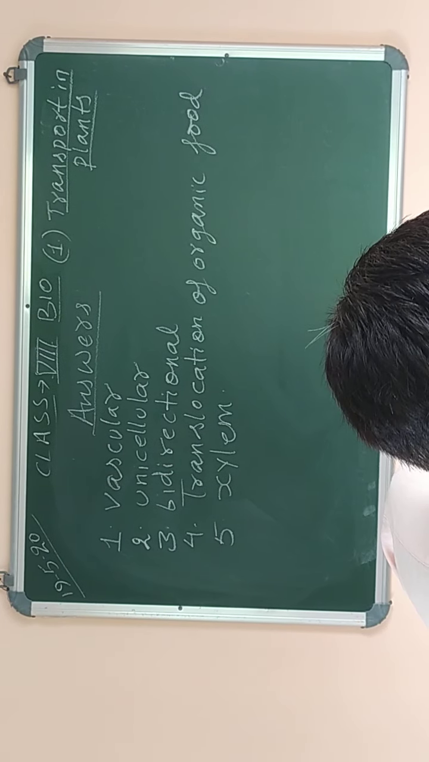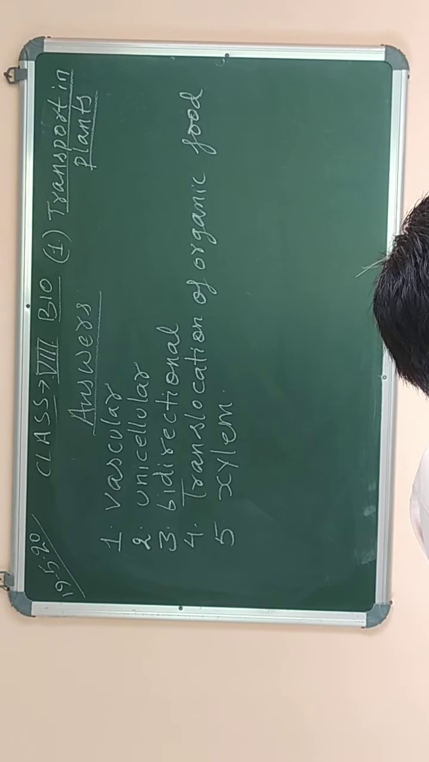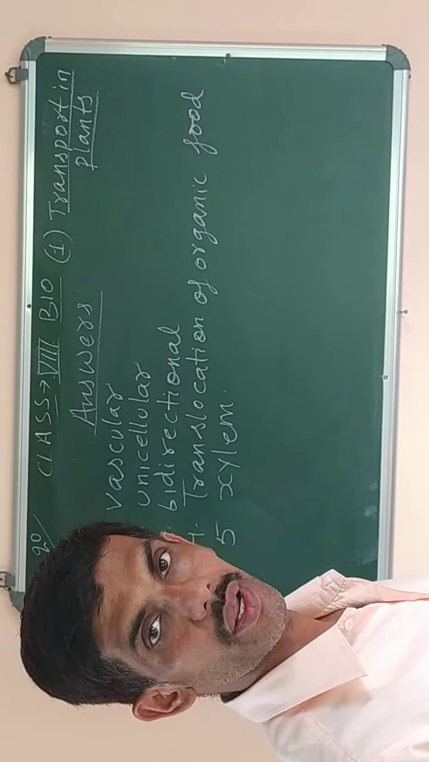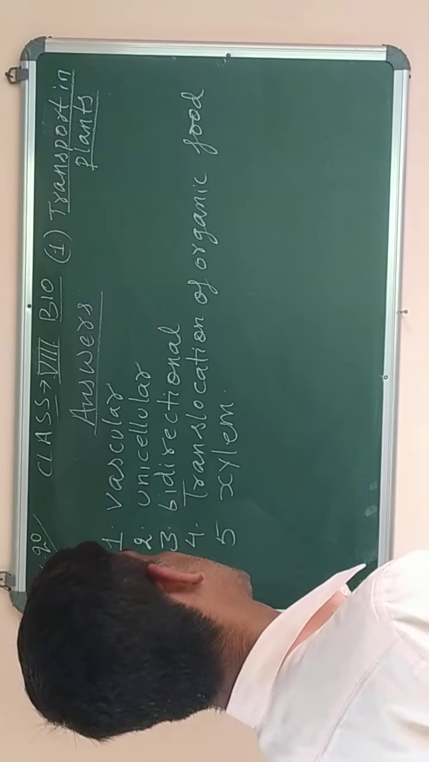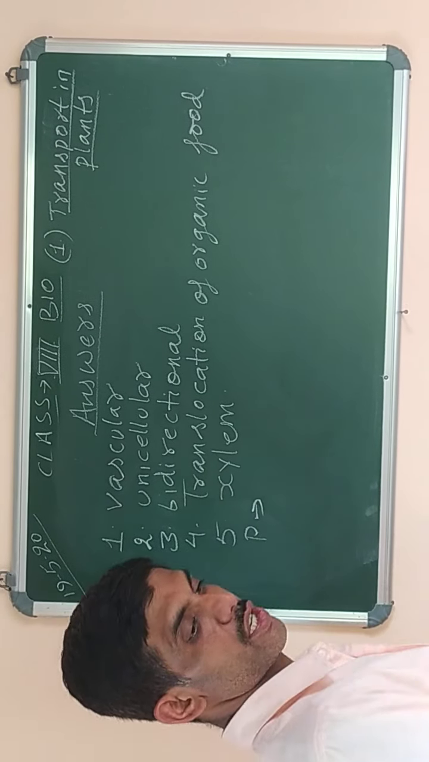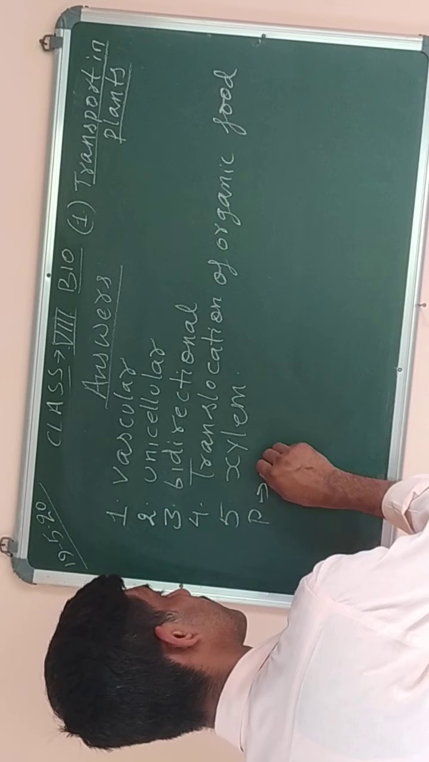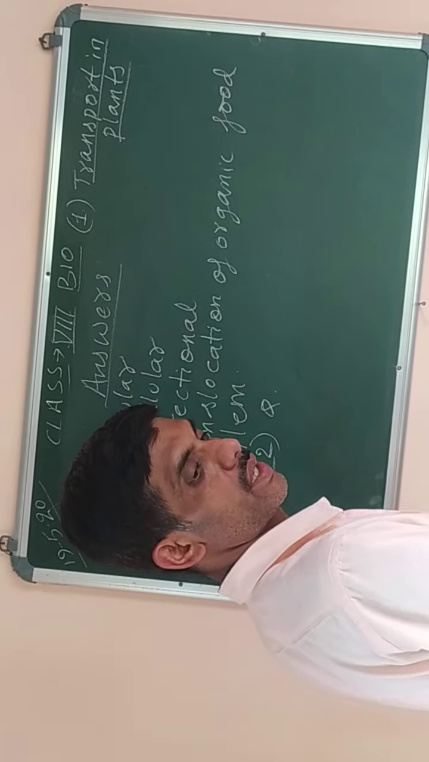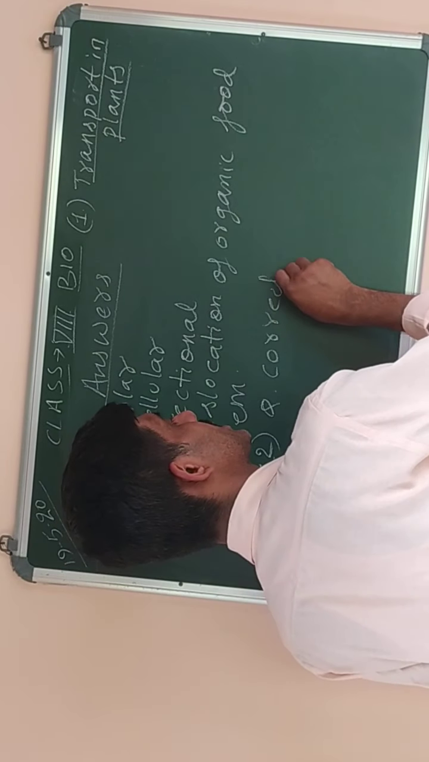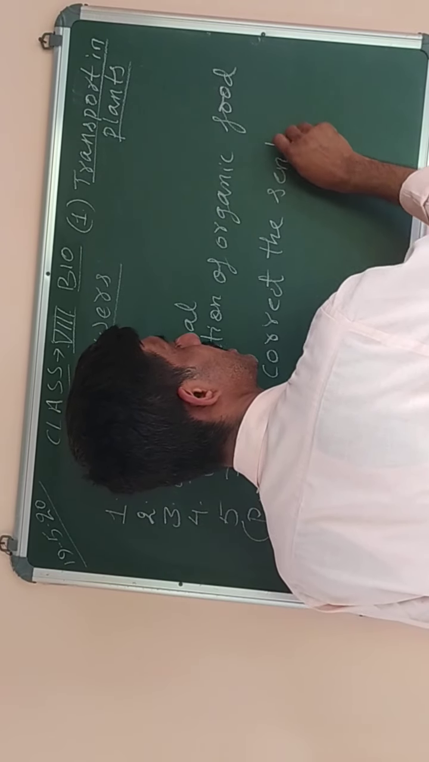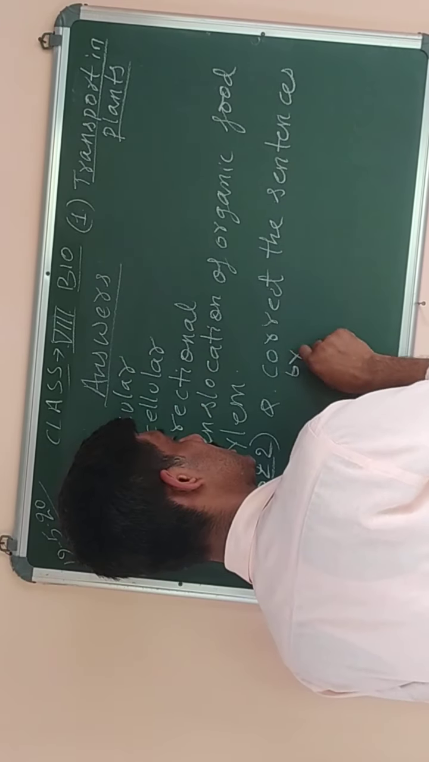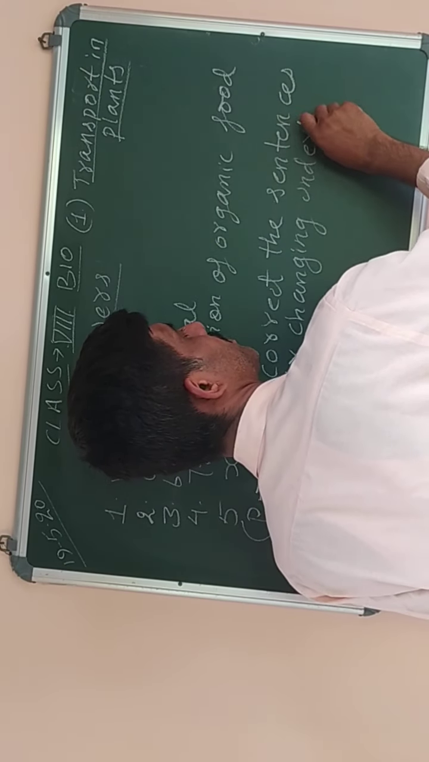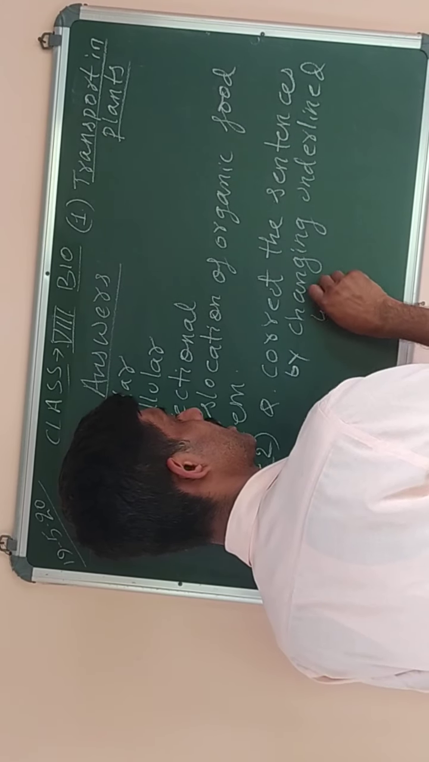Now for the next question I had given you, I'll say the page number. It was on page number 22. The question was to correct the false statements by changing the underlined words. What was the question? The question was to correct the sentences by changing the underlined words.